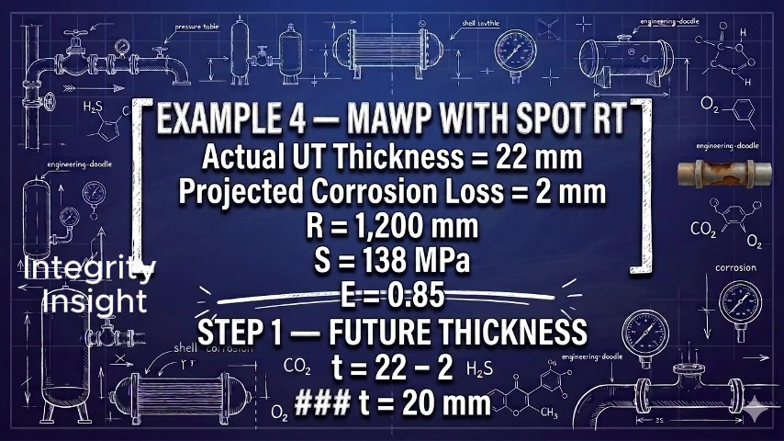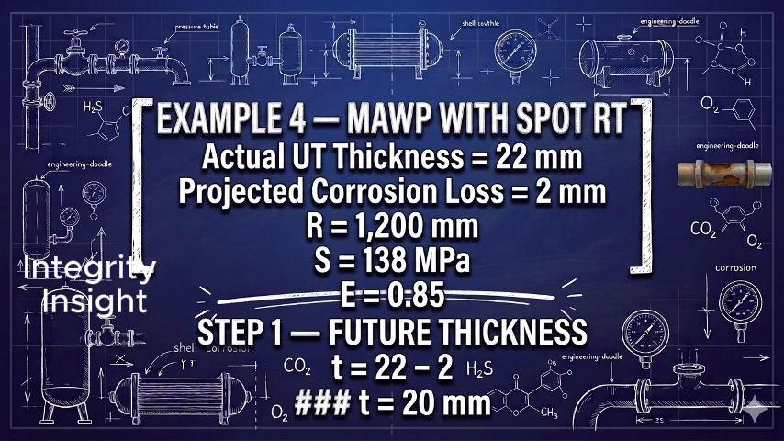Now consider example 4, vessel part MAWP with spot radiography. The actual ultrasonic thickness is 22 millimeters. The projected corrosion loss is 2 millimeters. The inside radius is 1,200 millimeters. The allowable stress is 138 megapascals.